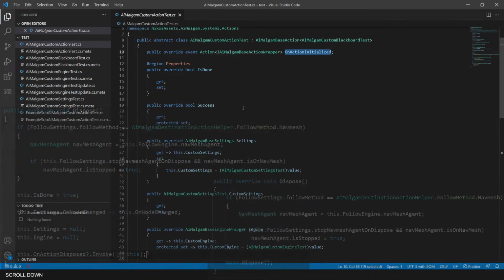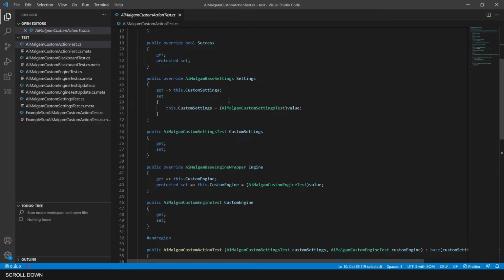Here the settings property is overridden to reference the custom specific settings we have also defined in the actions creation pack. The same goes for our engine that in the end will host this action.